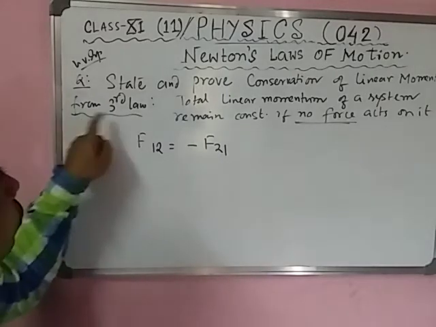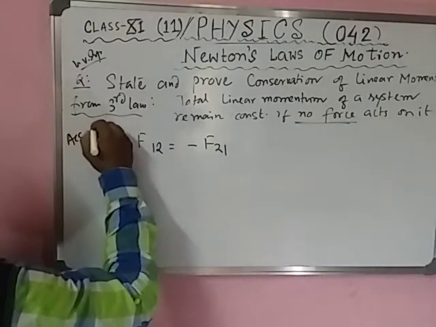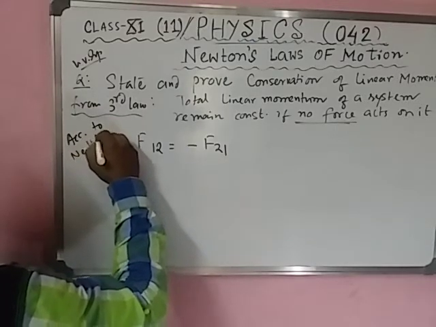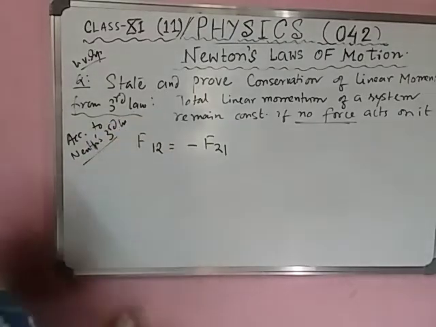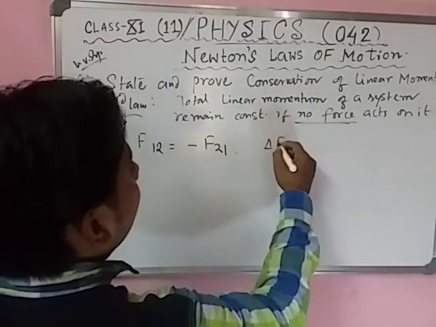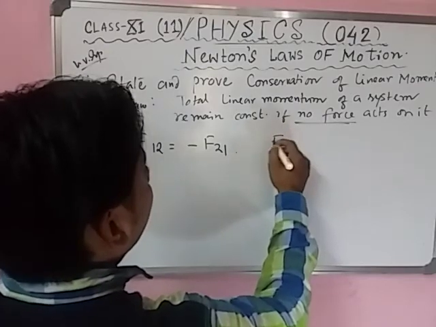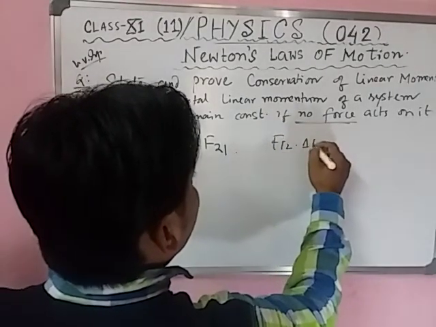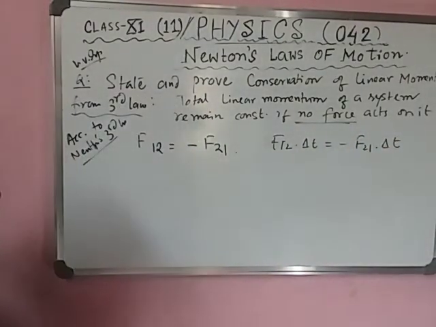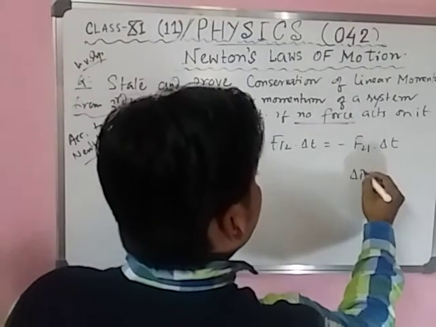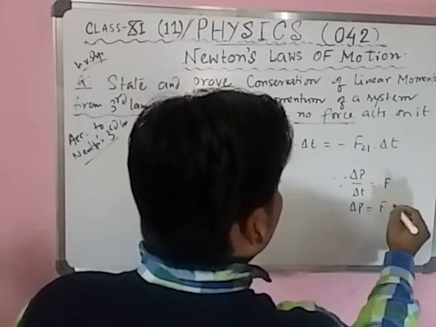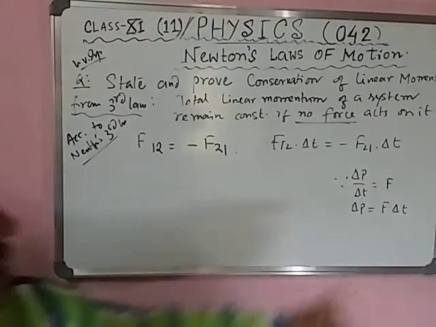So according to Newton's third law, F12 equals minus F21. Now multiply both sides by delta t. F12 into delta t is equal to minus F21 into delta t. You know, students, F is delta p by delta t, so delta p is equal to F into delta t. Change of momentum equals F into delta t.